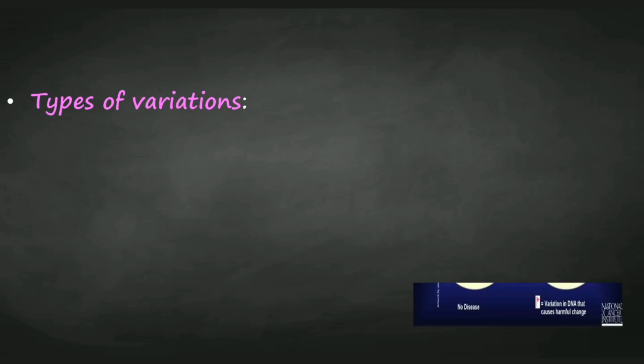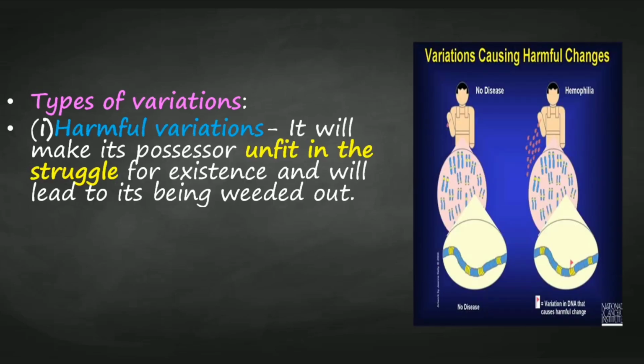Types of variations. Harmful variation. This kind of variation will make its possessor unfit in the struggle for existence, and it will lead to its being weeded out, meaning it will be eliminated. This diagram shows an organism with no disease, but this organism shows hemophilia. So variation in DNA causes hemophilia.